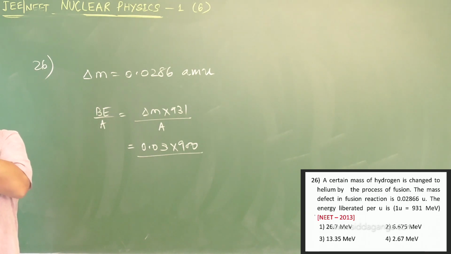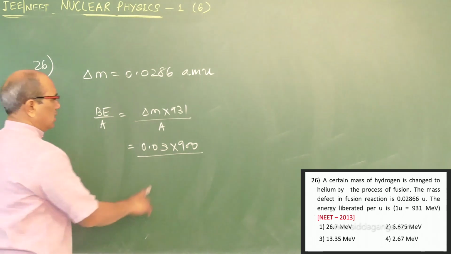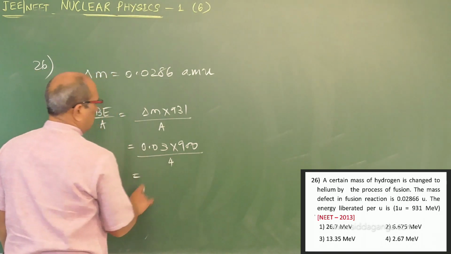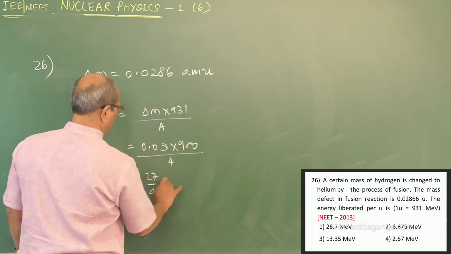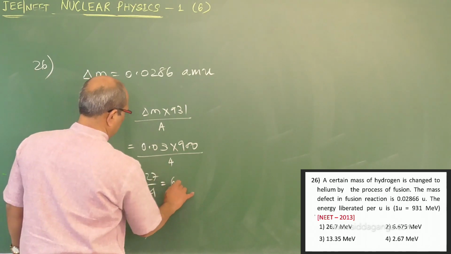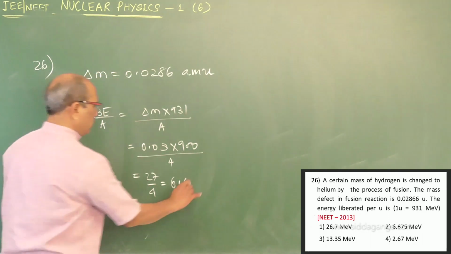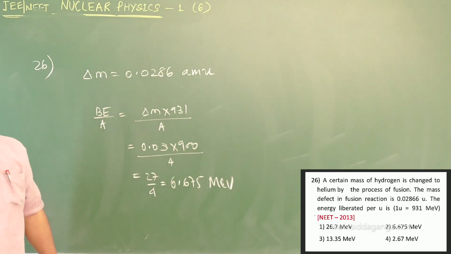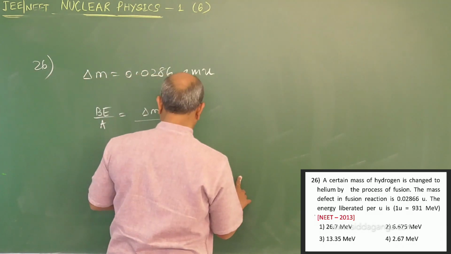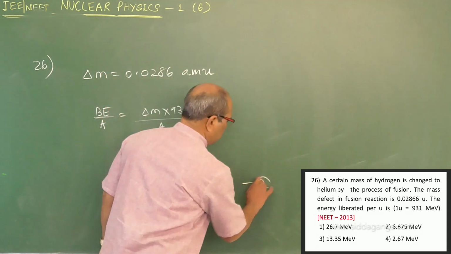The mass number of that helium is approximately 4. So 27 by 4 gives 6.675 MeV, which can be written directly. So for 4 nuclei of hydrogen, the given option 26.67 MeV, the second one, is the answer.